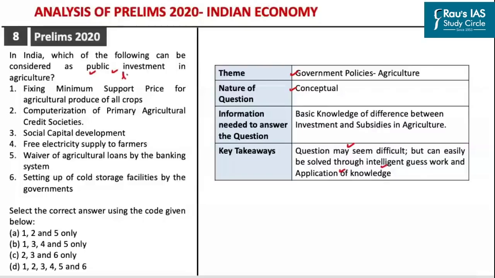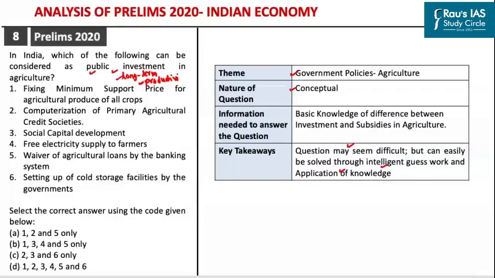Public investment is an investment which is for a longer period of time, which means it is long term in nature, and it enhances the productive capacity of an enterprise. So among the options given here, you should try to identify which expenditure undertaken by the government of India is long term and would enhance the overall productive capacity of Indian agriculture.